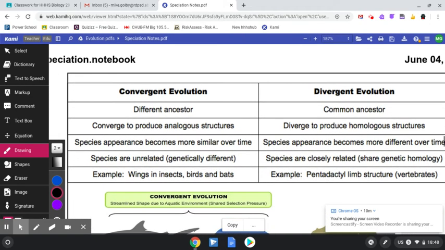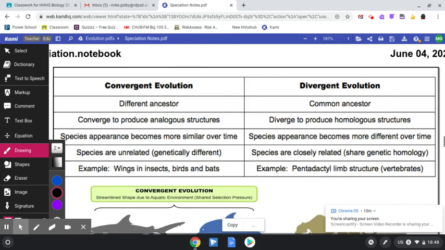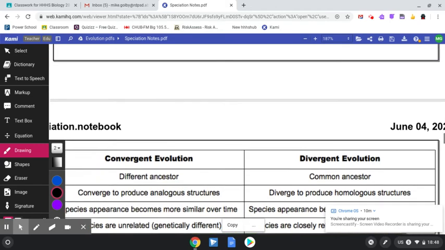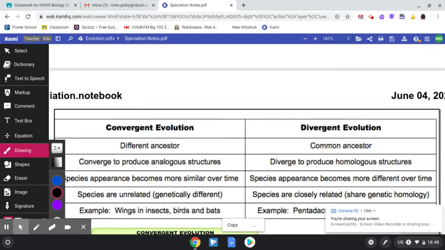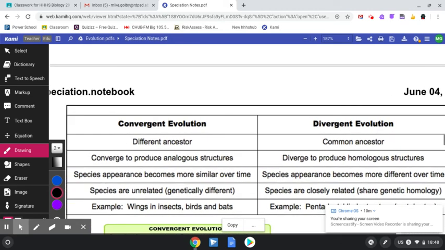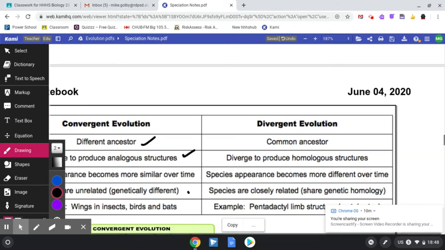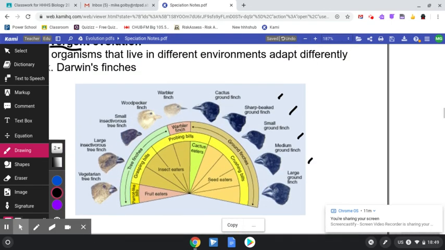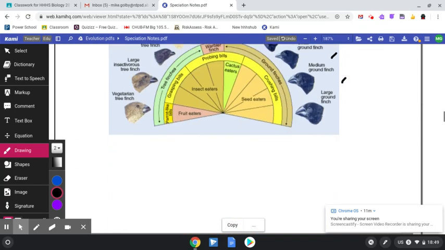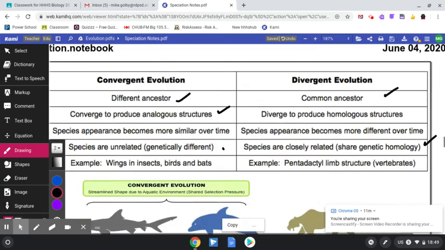Here's a quick review of the convergent and divergent. So convergent, this would be this one here. We got the shark, the penguin, and the dolphin. Different ancestry, species are unrelated, they're analogous, as opposed to the common ancestors and close relation of the species as the finches were. So we got divergent and convergent.